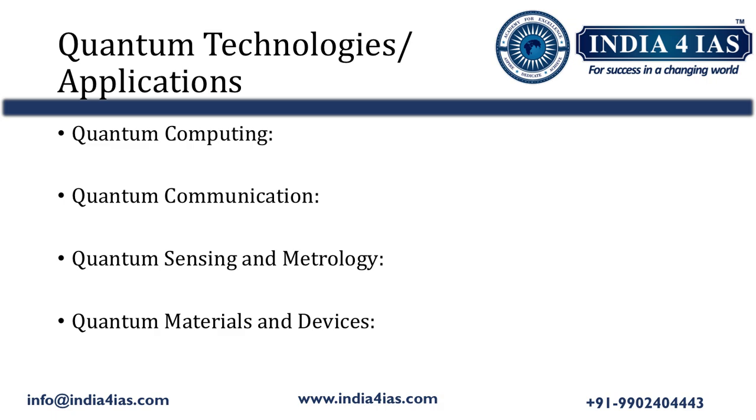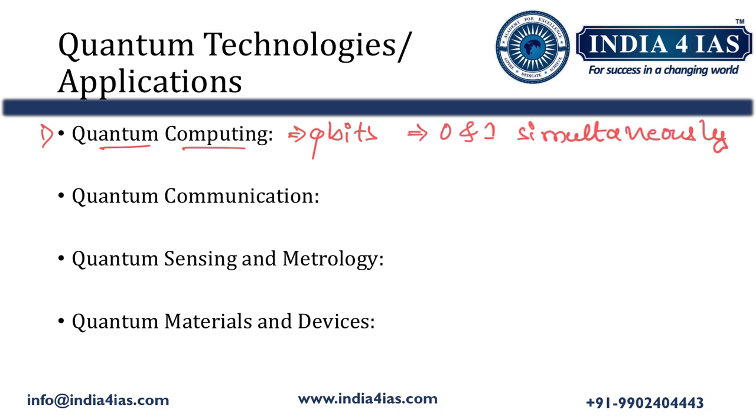Now we will try to understand the quantum technologies, or the applications of quantum science. The first application is quantum computing. Quantum computing utilizes qubits, which can represent both 0 and 1 simultaneously. In a digital computer, we have bits called 0 and 1, whereas in quantum computing, we have qubits, that is, quantum bits. These qubits represent both 0 and 1 simultaneously due to the principle called superposition. Earlier we discussed what superposition is. Based on that concept, the qubits represent both 0 and 1 simultaneously.